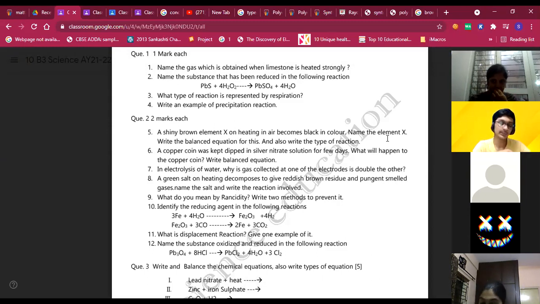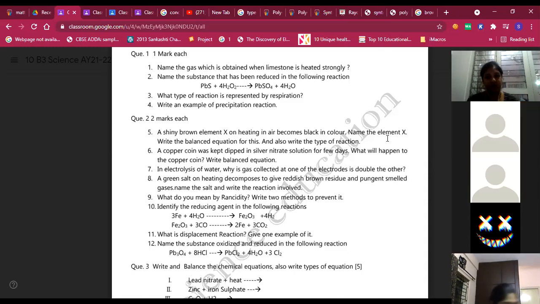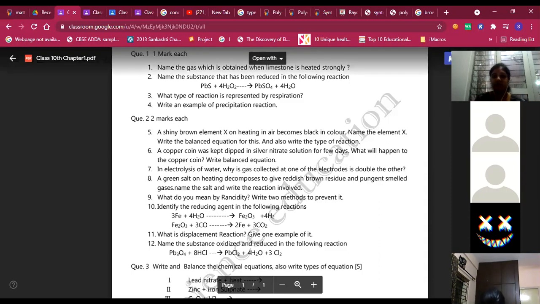Ma'am, can you again repeat the formula and where the heat should be put? 2Cu plus O2, arrow with heat, gives 2CuO. Ma'am, is it fine if I just write heat? Where have you written heat, before or after? Ma'am, after. No, that's wrong. Ma'am, if I have written it on the reactant side, is it counted? Yes, that's counted.